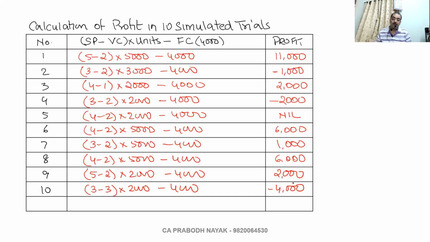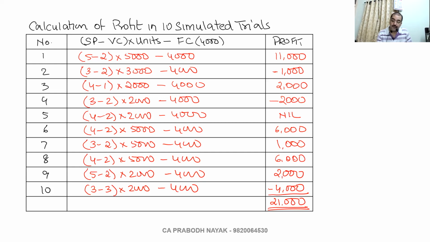So take the total of all the profits. 11 and 2, 13 and 6, 19 and 1, 20, 28. 28 minus 4 is 24. 24 minus 3 is 21. So what have they asked? Average profit for the above.